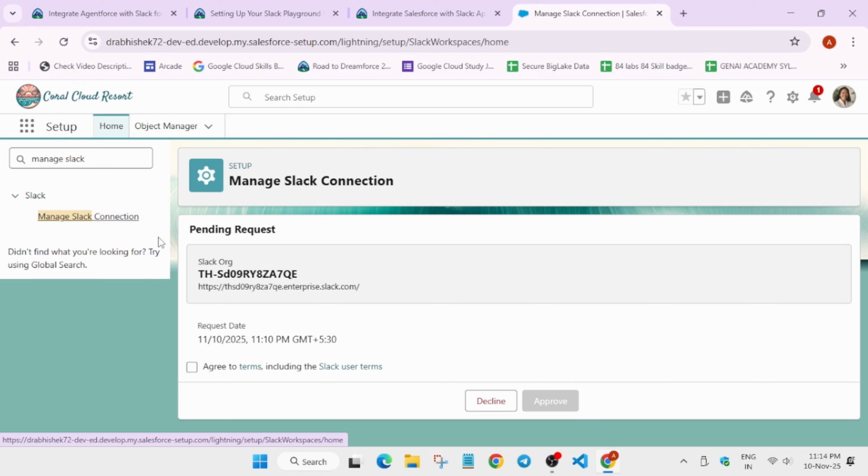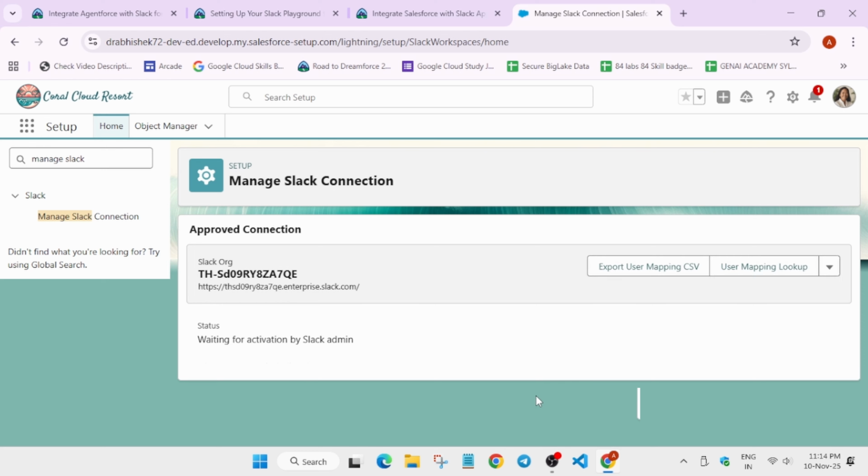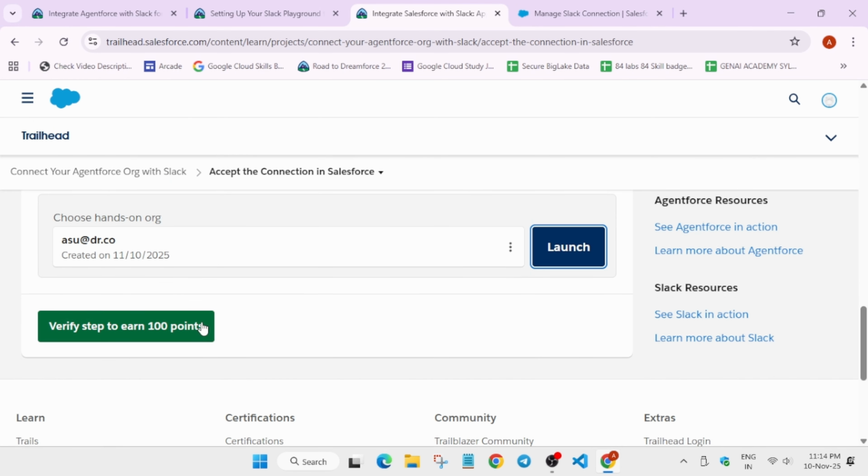Now here you can see we have to simply click on I agree and then just click on approve. So just click on the approve option. It will take some time, and now we are done with this particular task. Now come over here and verify the points, and that's how we completed it.